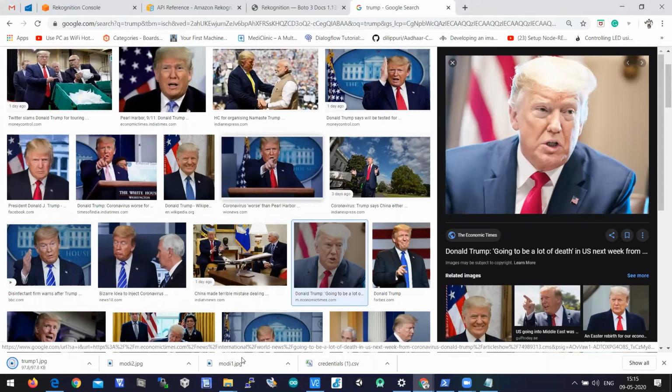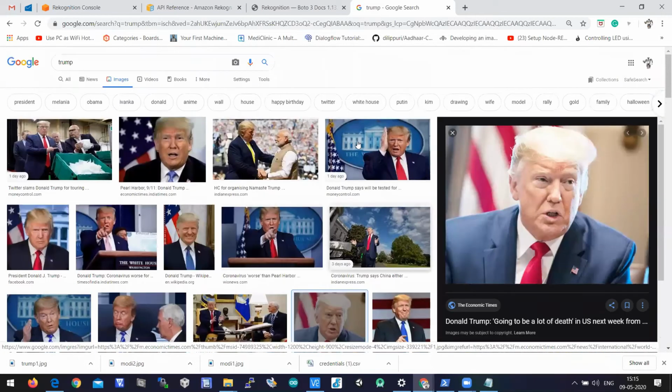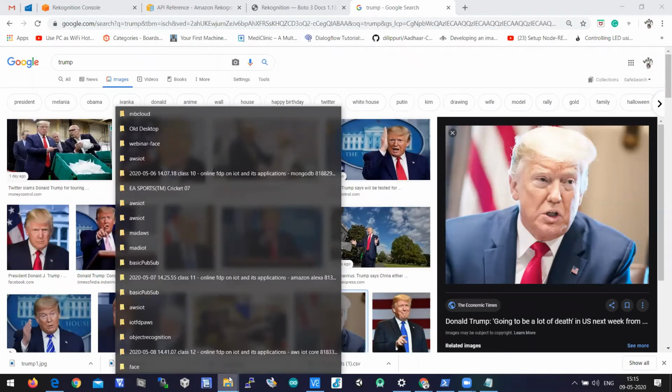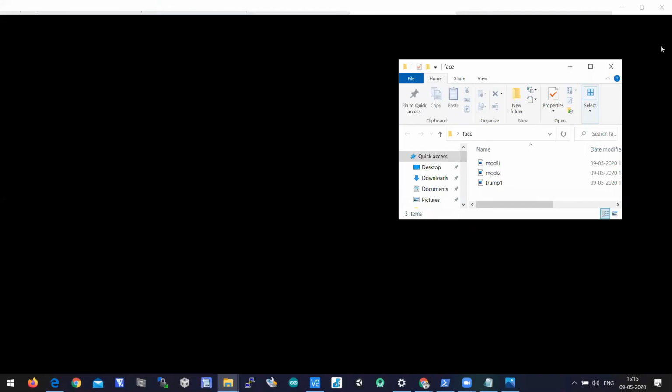So here I took three images for comparison. One is modi1.jpg, which is one Modi ji image, modi2.jpg, which is another Modi ji image, and trump1.jpg, which is the Trump image. All these three images have been stored in the folder.